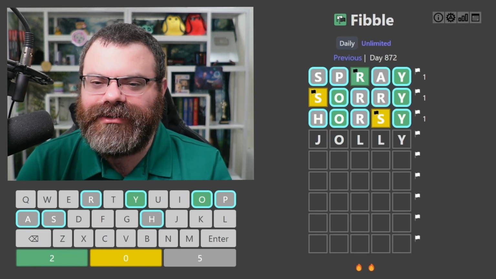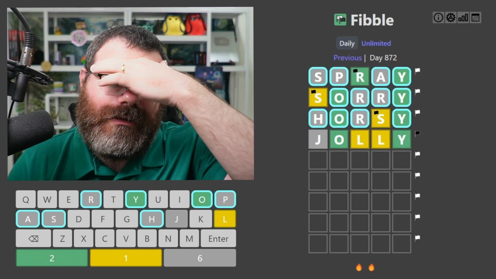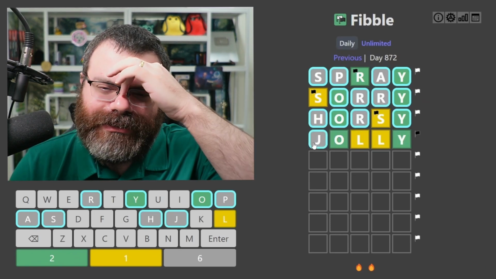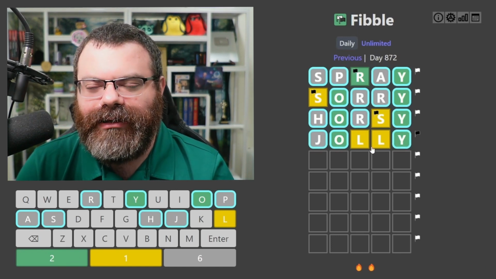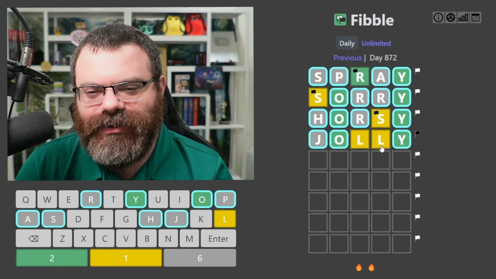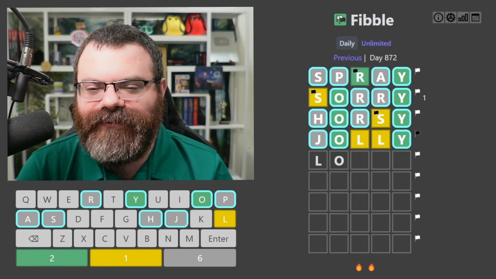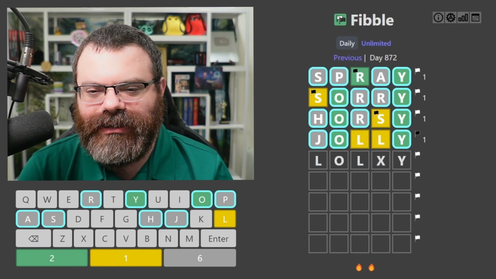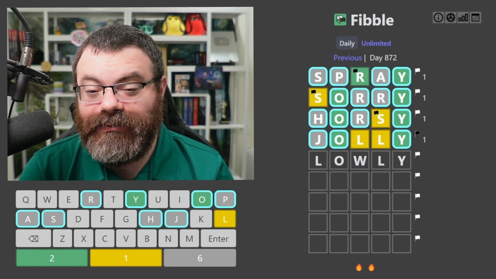Double letters also can often have easy lies. Okay, so I'm pretty sure this J is not lying. This O and Y we know aren't lying. One of these L's is lying. So I'm thinking there's just one L in the word. The other option is we have to be LO, and then one of these L's is actually supposed to be green. And oh, actually it could be lowly.